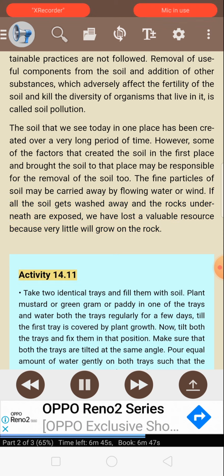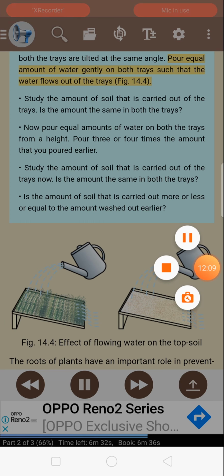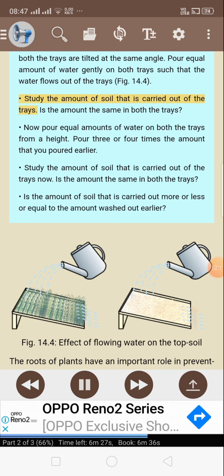Activity 14.11. Take 2 identical trays and fill them with soil. Plant mustard or green gram or paddy in one of the trays and water both the trays regularly for a few days till the first tray is covered by plant growth. Now, tilt both the trays and fix them in that position. Make sure that both the trays are tilted at the same angle. Pour equal amount of water gently on both trays such that the water flows out of the trays. Figure 14.4. Study the amount of soil that is carried out of the trays. Is the amount the same in both the trays?